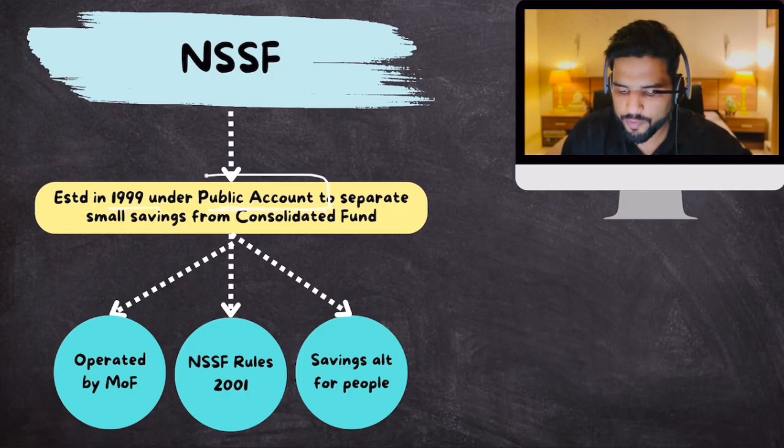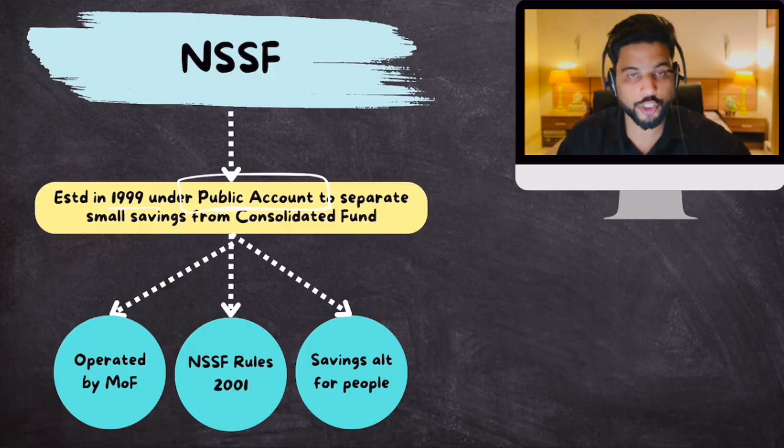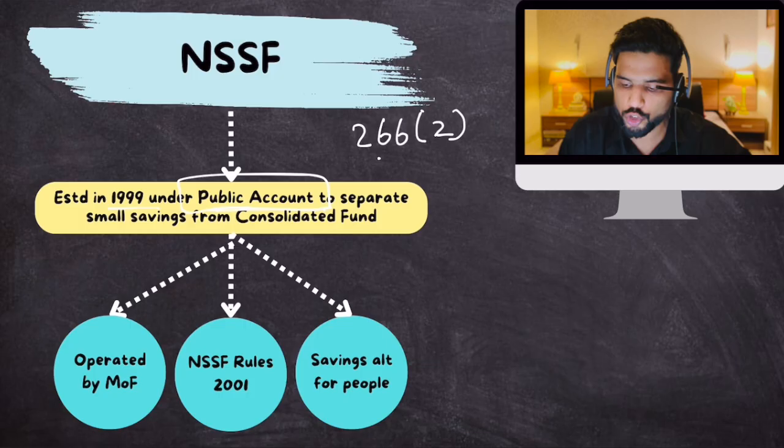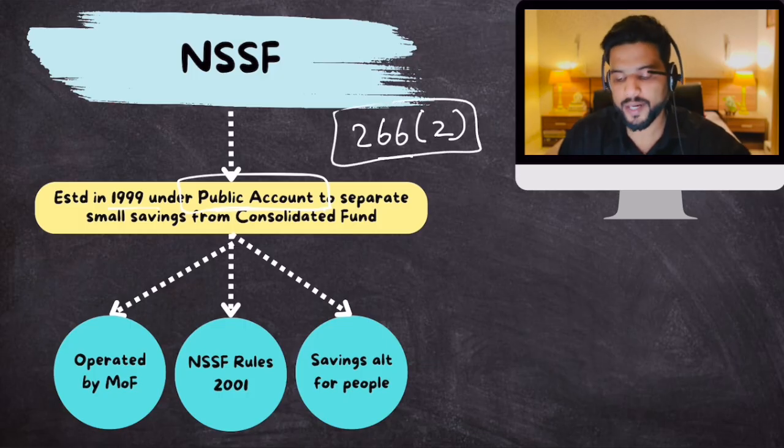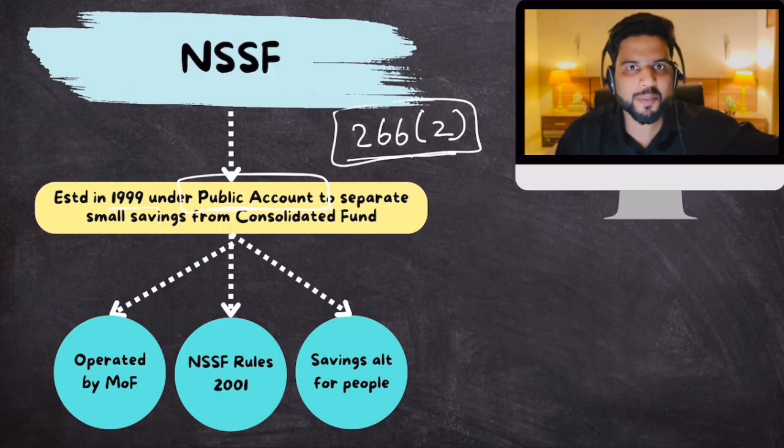Now, Public Account of India is a constitutional thing. It is established as per Article 266 Clause 2. Public Account of India is basically that account of Government of India, money for the Government of India, which is a liability because government has to return this money back to the people.